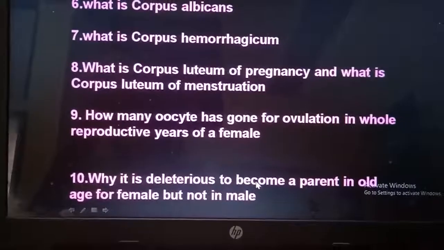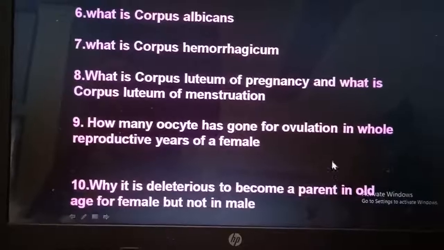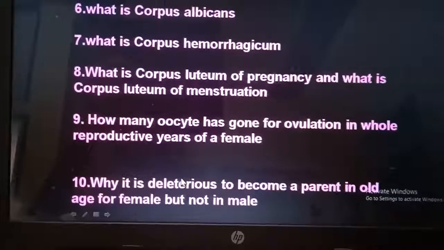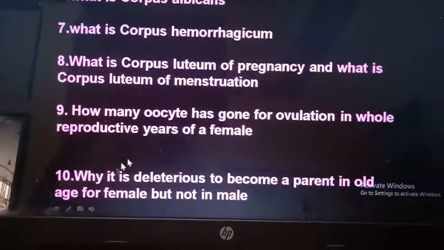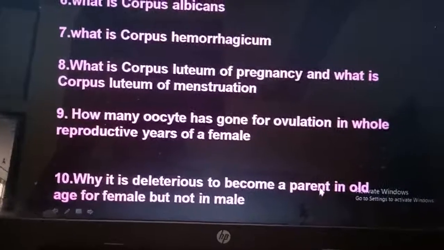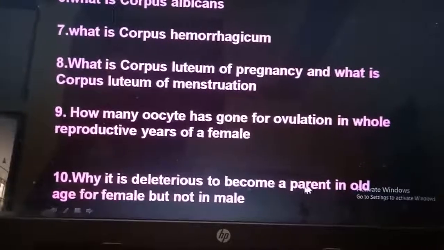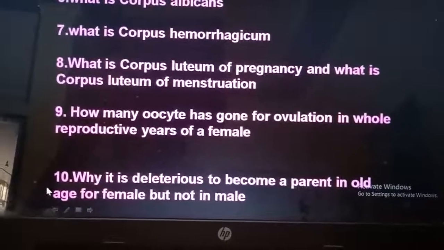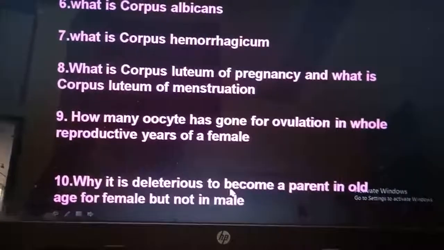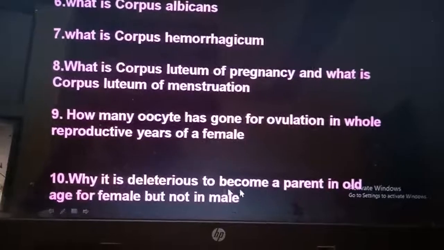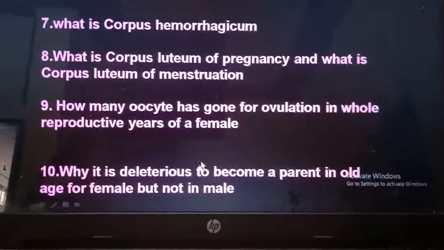One is selected from there for ovulation. So one lot of oocytes is formed at a time and they are utilized in every menstrual cycle. So they become old and there are so many chances of Down syndrome after a certain age, because the oocyte becomes old. But in the male it is not so.